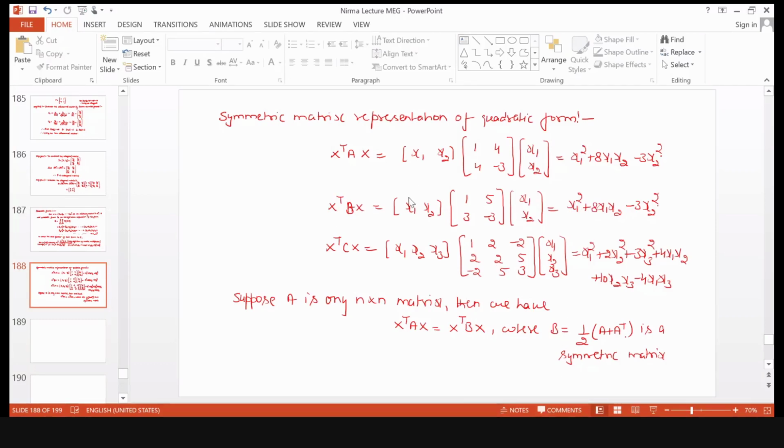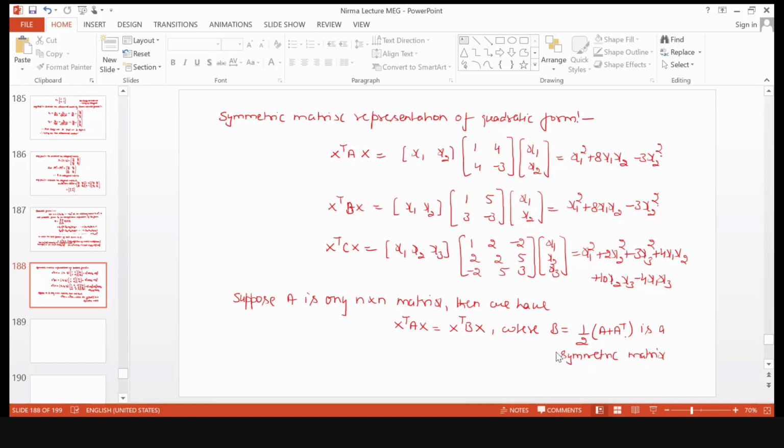In the second example, your A matrix is 1, 5, 3, minus 3, which we named B. Okay, this is your coefficient matrix, but now it is not symmetric. Okay, and it will constitute this quadratic form x1 square plus 8 x1 x2 minus 3 x2 square. Now can you write the symmetric matrix corresponding to this?